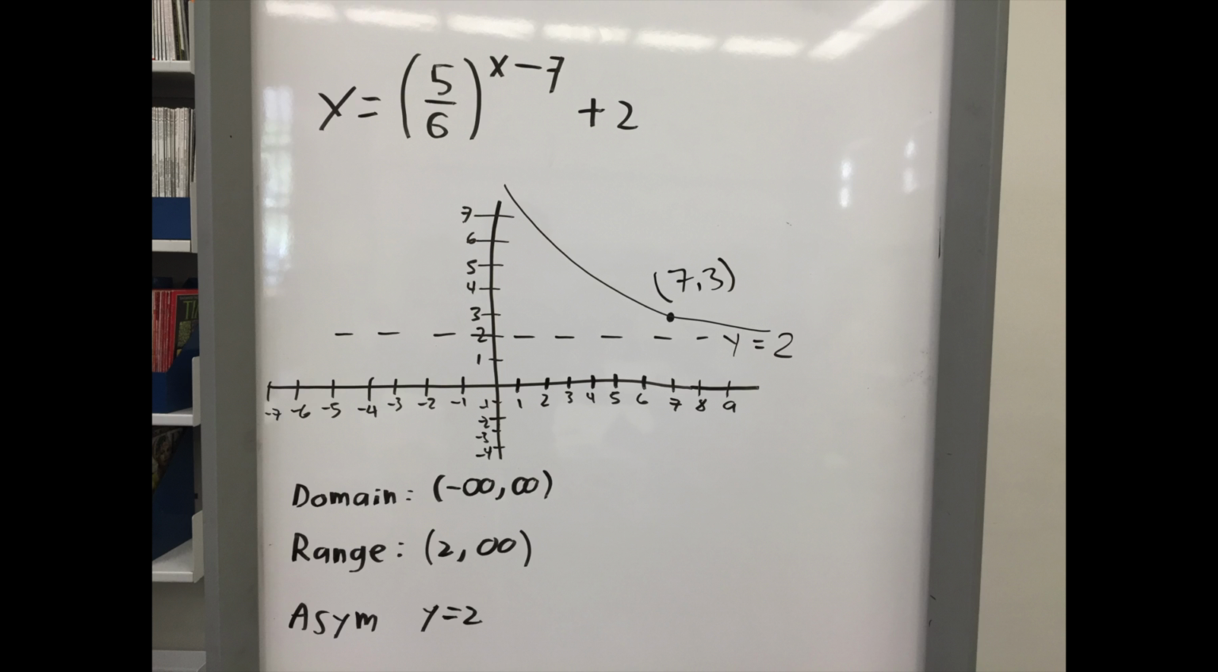So in this exponential graph, the domain is from negative infinity to positive infinity, and the range will be from the asymptote, that is y equals 2, to infinity, because you will get more points and the graph will be up because it's positive. And the asymptote is y equals 2 because you have a plus 2 in the equation, and that plus 2 means the asymptote.